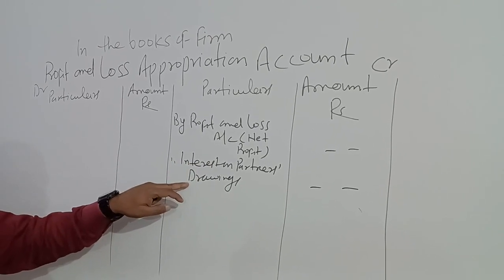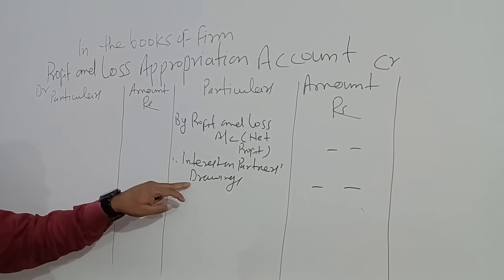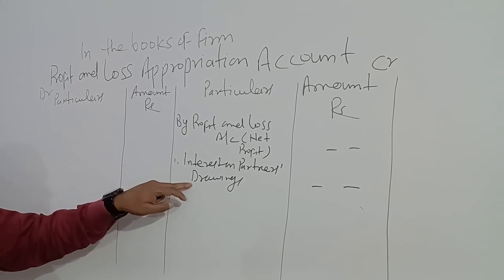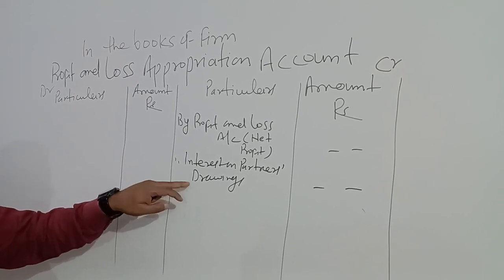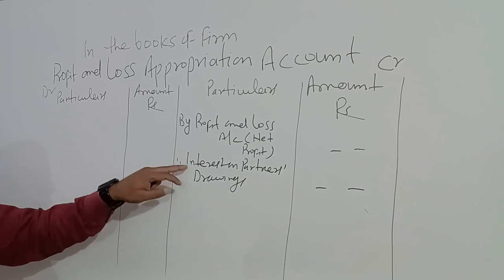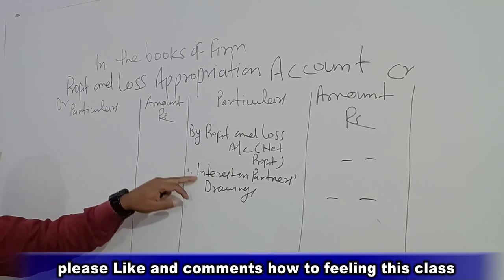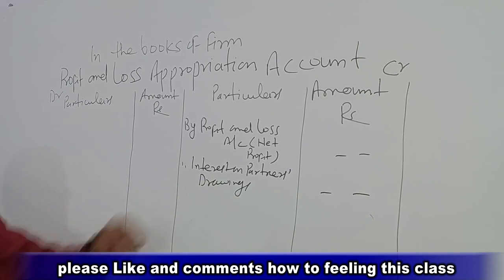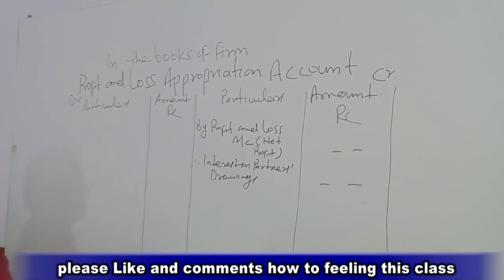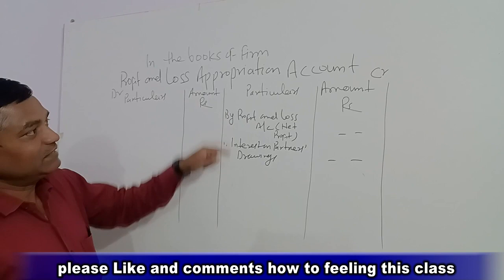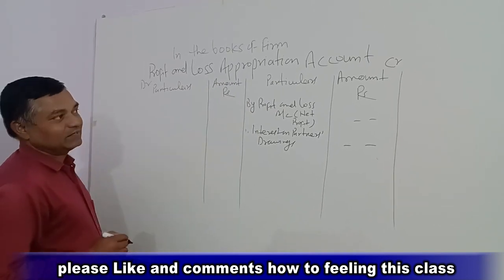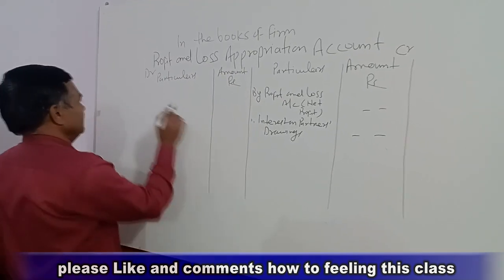Interest on partners' drawings. The journal entry will be drawings account debit or partners' capital account debit to interest on drawings account. At the end of the year, the balance of interest on drawings is transferred to profit and loss appropriation account. The entry will be interest on partners' drawings account debit to profit and loss appropriation account. So only two items are recorded on the credit side of profit and loss appropriation account.